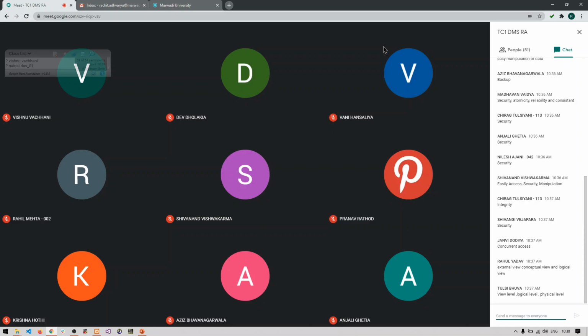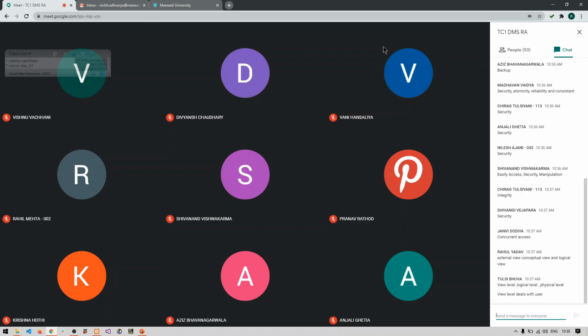So what are the use of each level? Give me in brief each and every level's use or its working. What does view level do? What does logical level do? And what does physical level do? Yes, view level deals with the user and its data. Very good.